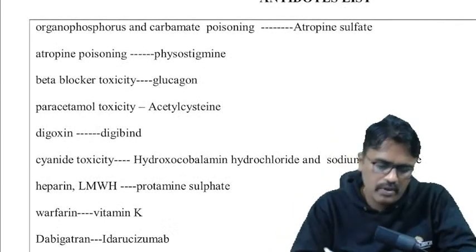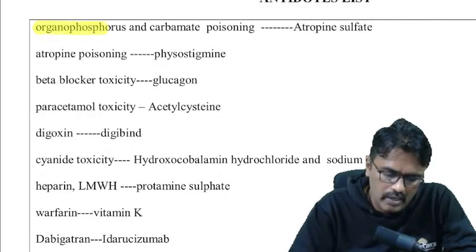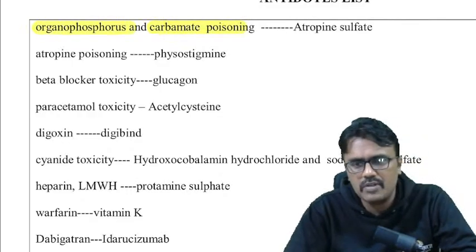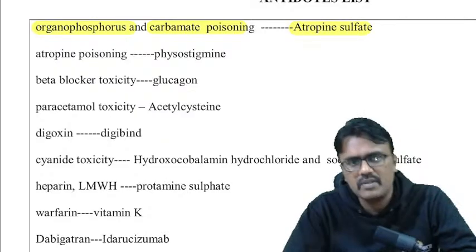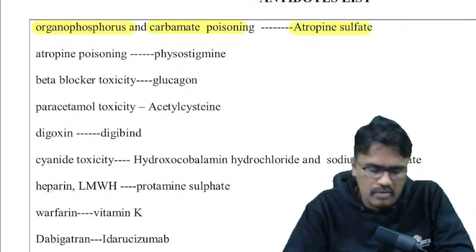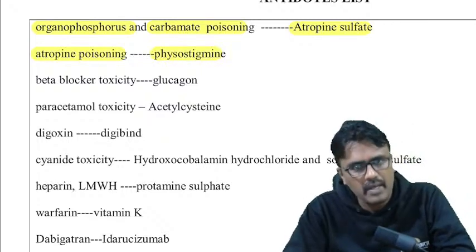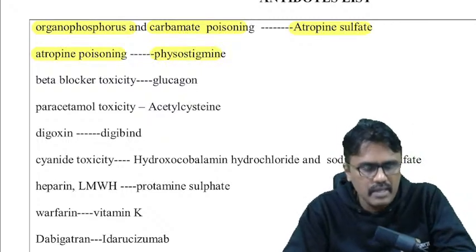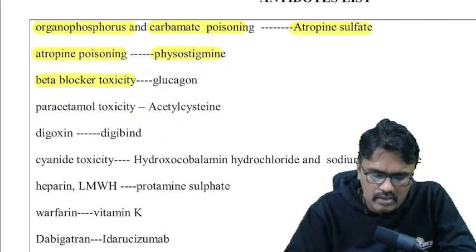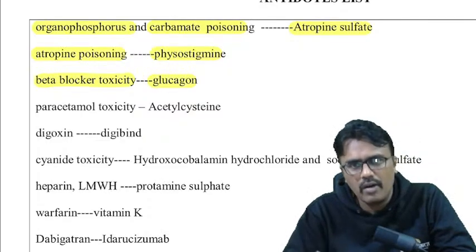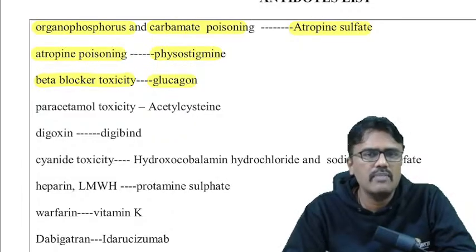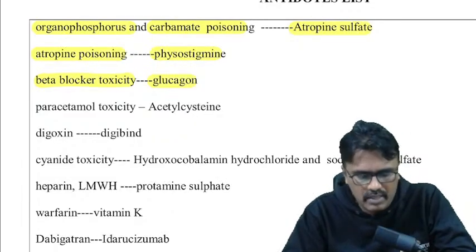Number 1, for organophosphate and carbamate poisoning, the antidote is atropine sulfate. For atropine poisoning, the antidote is physostigmine, and you are given that answer right. Beta blocker toxicity, it is glucagon. At least one question comes from the antidote list.